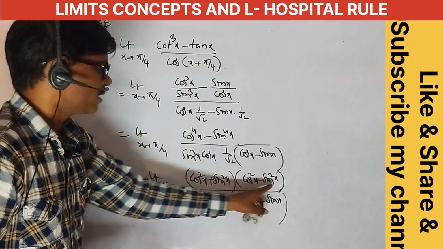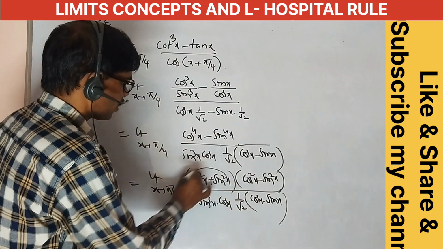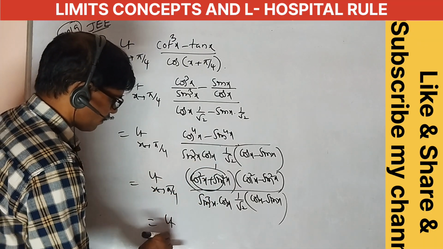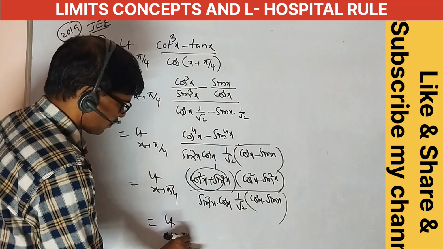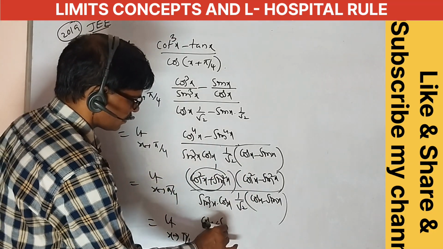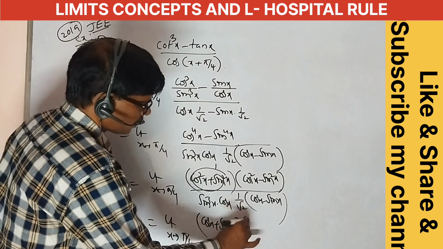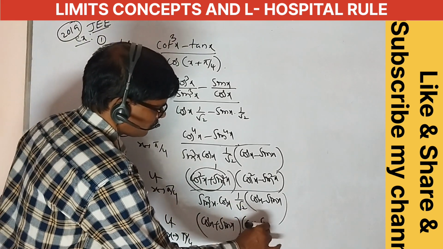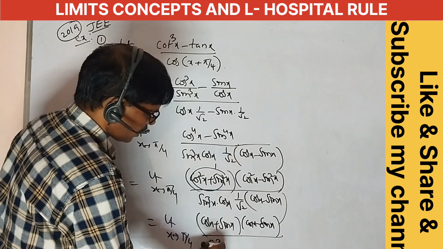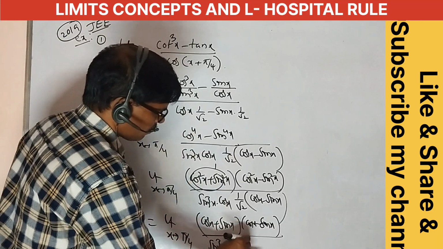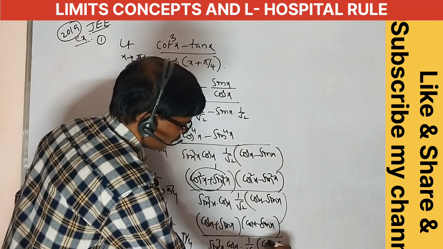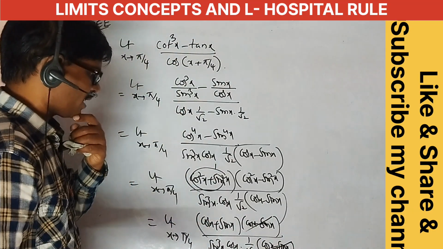Here, right, this is the a square minus b square formula. This is equal to 1 only, sin square x plus cos square x is equal to 1. Limit x tends to pi by 4. Here cos square x minus sin square x is equal to cos x plus sin x into cos x minus sin x, by sin cube x into cos x into 1 by root 2 into cos x minus sin x. Cos x minus sin x cancels.